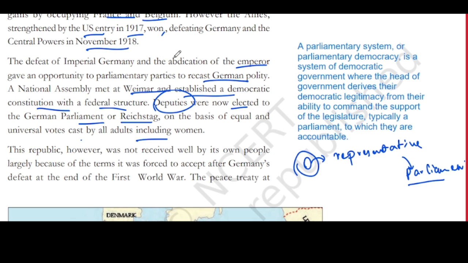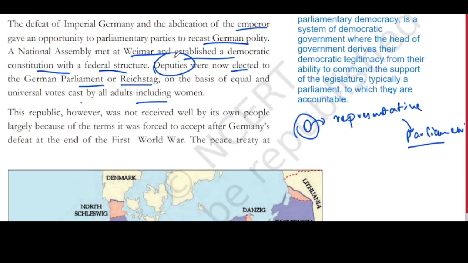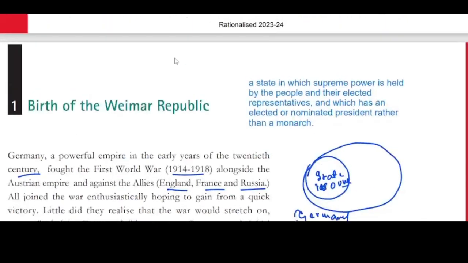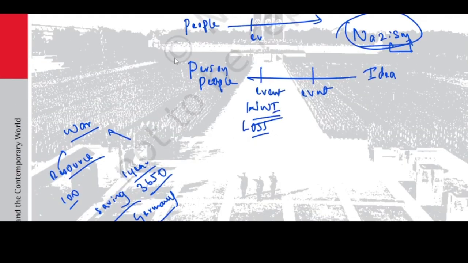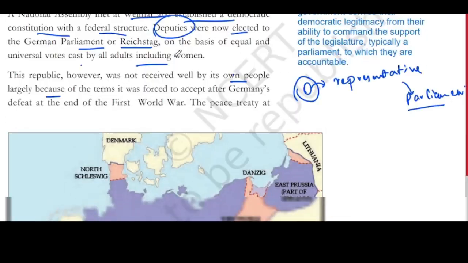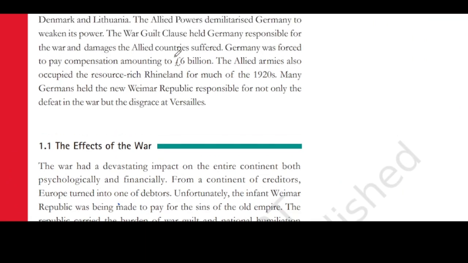This republic, however, was not well received by its own people. So even though it is a good thing to happen, people are not receiving it well. Why are they not receiving it well? That is our second event, which is the rise of Nazism. So what is that event? Here, Weimar Republic has been formed, but people are not happy with Weimar Republic. Why are they not happy with Weimar Republic? Because of this.